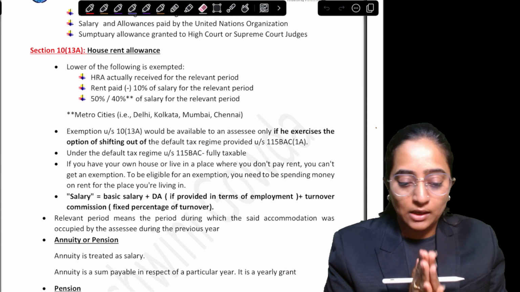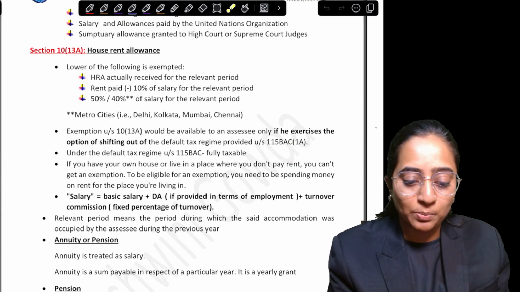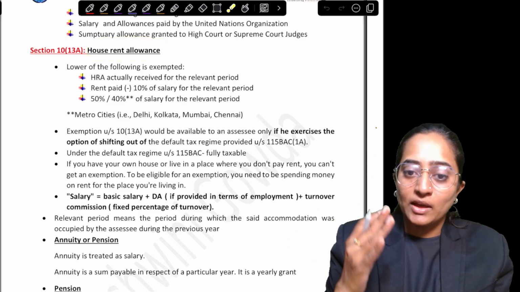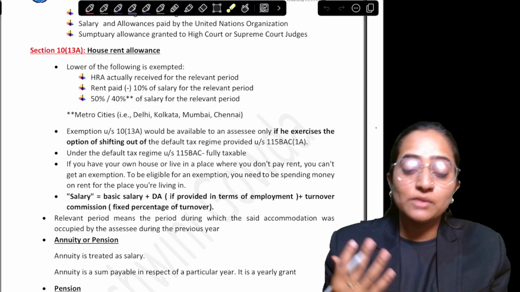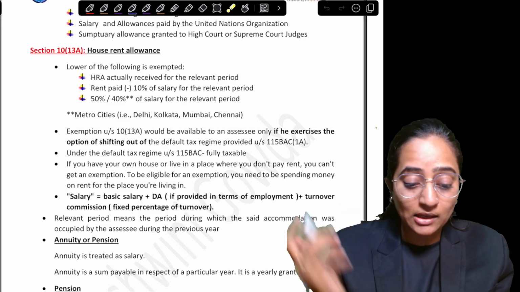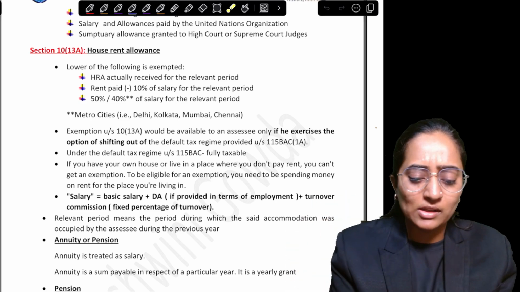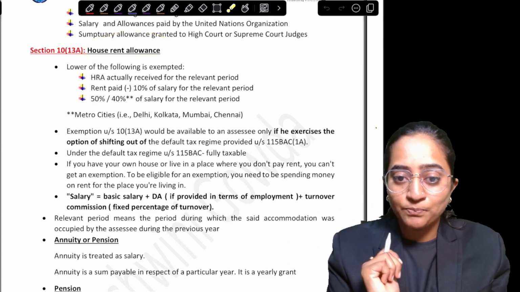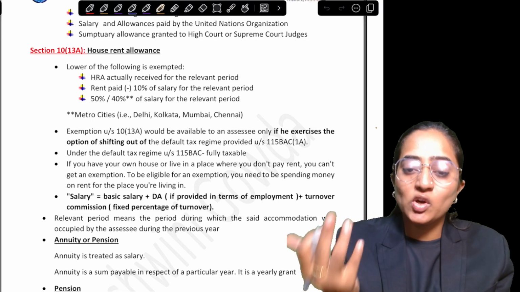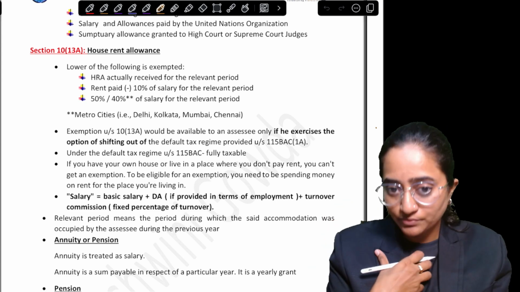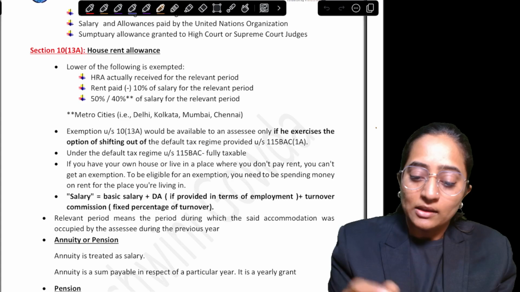And house rent allowance means, when do you get this component? When do you get this allowance from the employer's side? When you are staying in rented premises, if the employer wants to compensate to a certain extent for the rent which you are paying, then the allowance called house rent allowance can be provided by the employer to the employee. Clear?